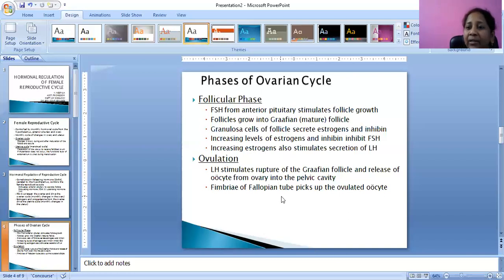Ovulation: luteinizing hormone stimulates the rupture of the Graafian follicle and the release of the oocyte from the ovary into the pelvic cavity. The fimbriae of the fallopian tube pick up the ovulated oocyte.